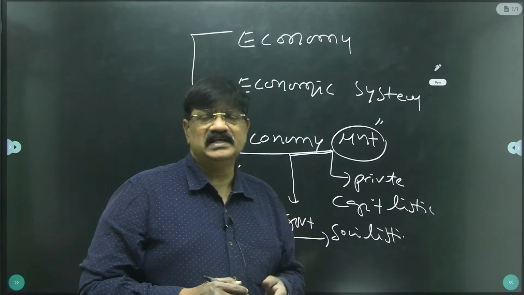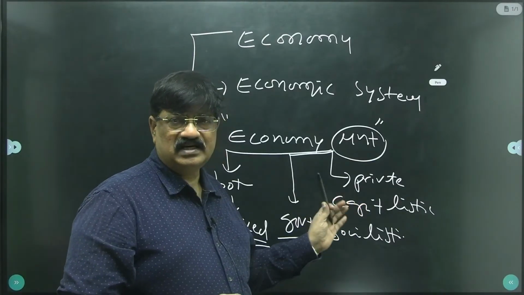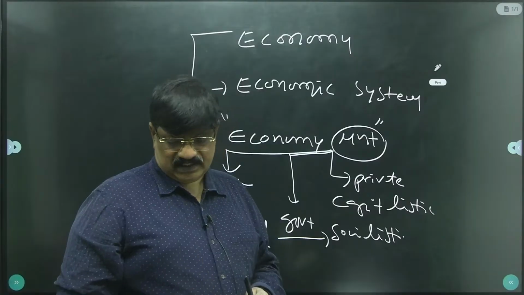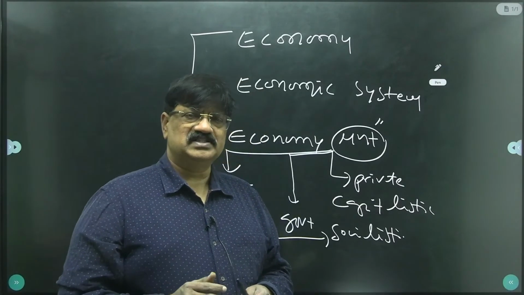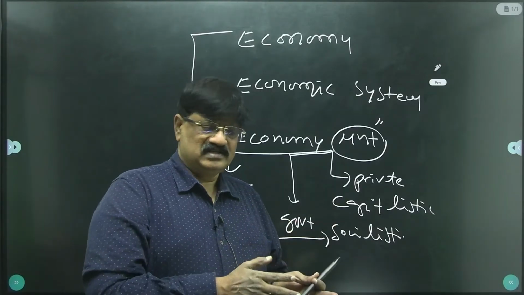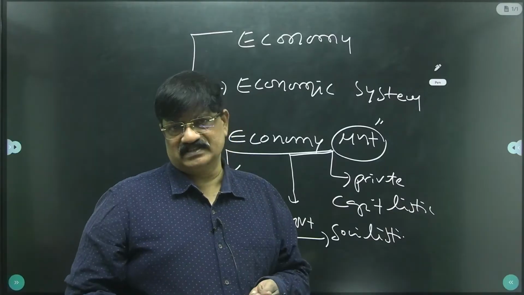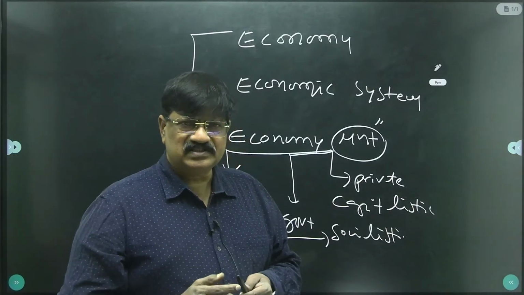It is intermediary between capitalistic and socialistic. So the Indian system is a mixed economic system, in which on one side private and on the other side government produce goods and services. A beautiful system we are following.